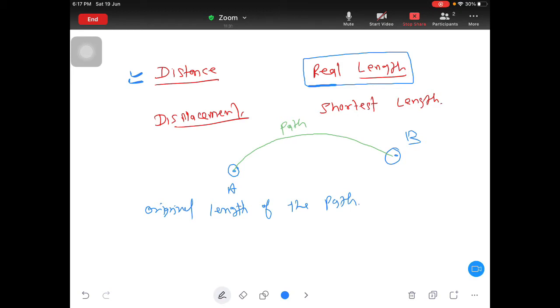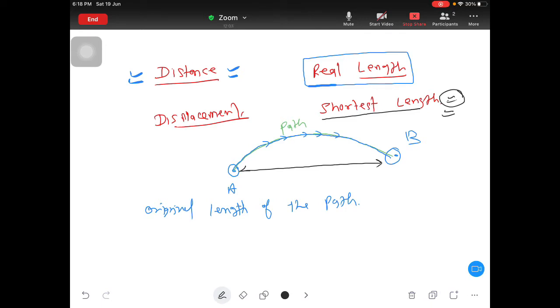So it means you follow this path and take a measurement with a device, and you keep on measuring. When you measure the total length of the original path, you will say that is distance. But displacement is the shortest length. It can be real or it can be imaginary, between 2 points. So this is going to be the shortest path.